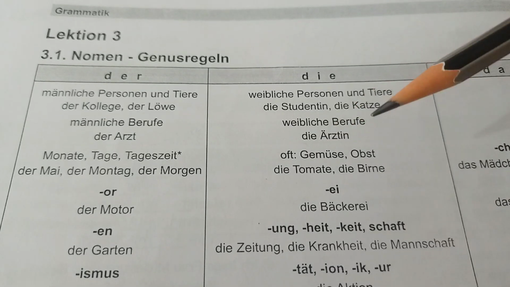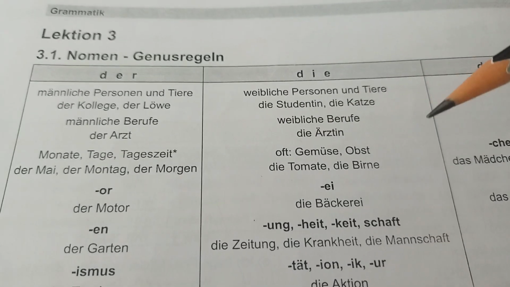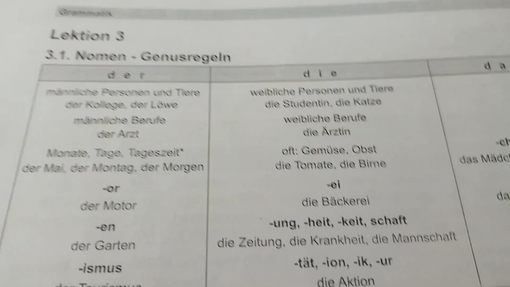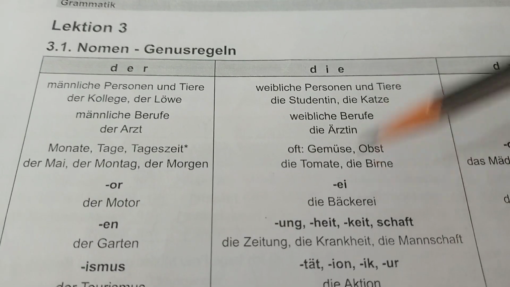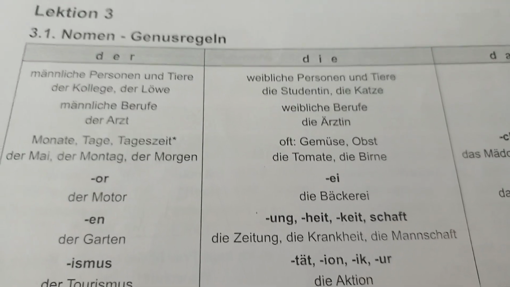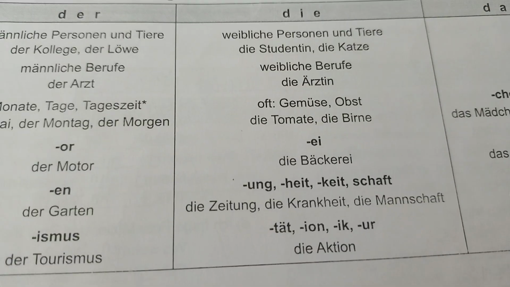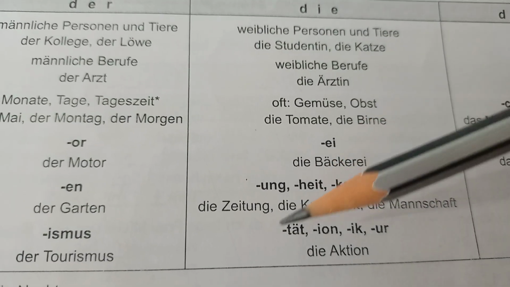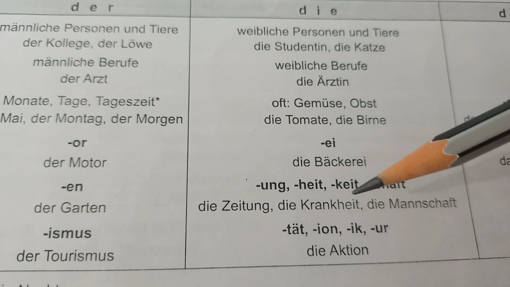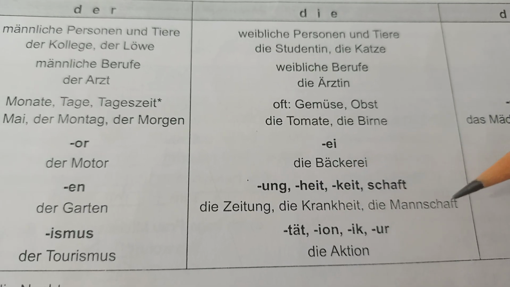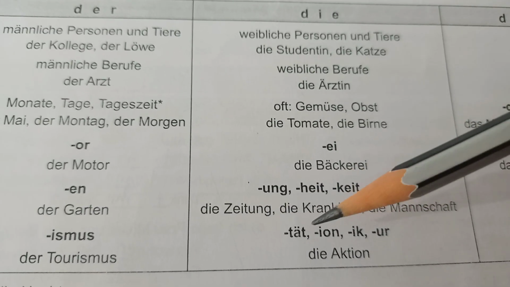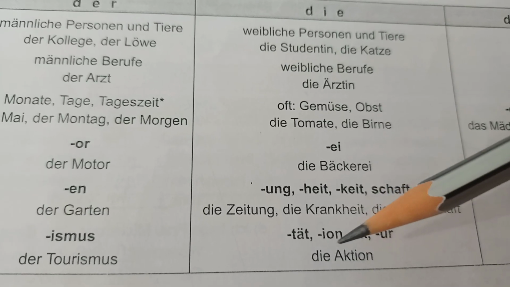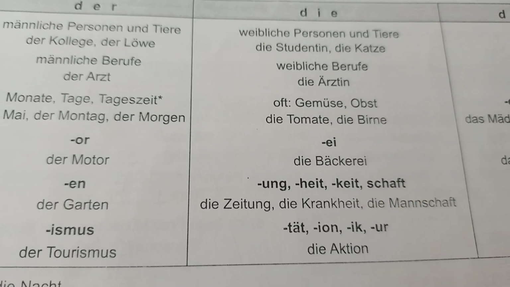So often Gemüse, Obst, these are all feminine. For example, die Tomate, die Birne, the pear. Ending with -ei, die Bäckerei, the bakery. And ending with -heit, -keit, -schaft. Die Zeitung, the newspaper, die Krankheit, disease, die Mannschaft, the team. And ending with -tät, -ion, -ik, or -ur. For example, die Aktion, the action.